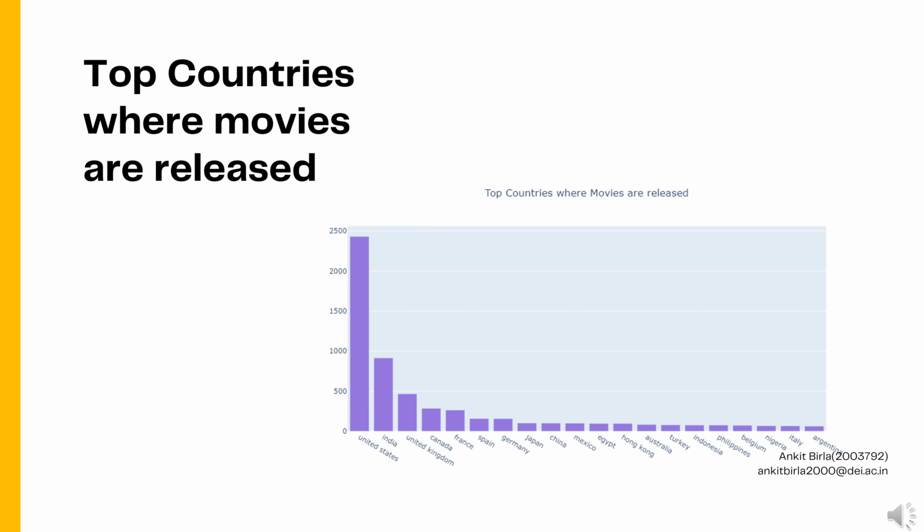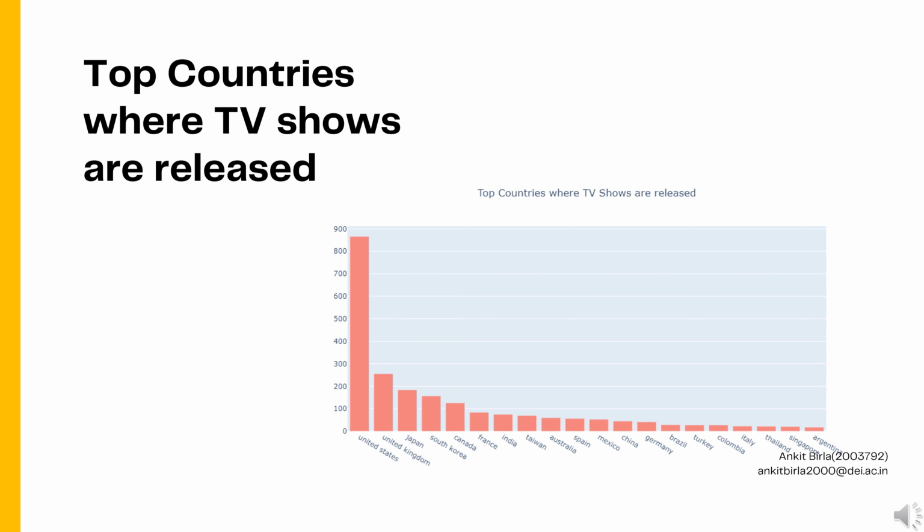Now let's go a little deeper. First, see the top countries where movies are released. Here is the bar chart, with the blue bars showing the top countries where movies are released. And in movies, India is in the second position. Now the top countries where TV shows are released. Here the bar chart with the pink bars shows the top countries where TV shows are released. And in TV shows, India is in the 7th position.